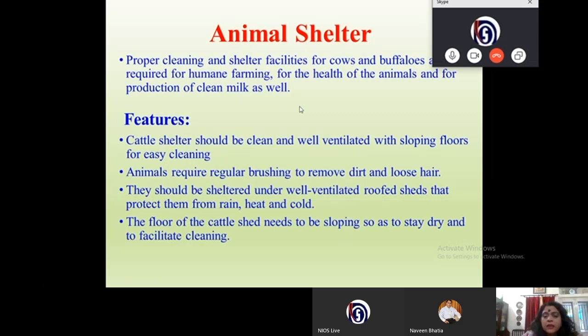They should be sheltered under well ventilated roof sheds that protect them from rain, heat and cold. The floor of the cattle shed needs to be sloping so as to stay dry and to facilitate cleaning.